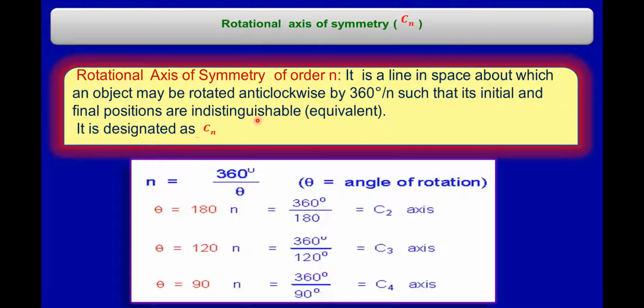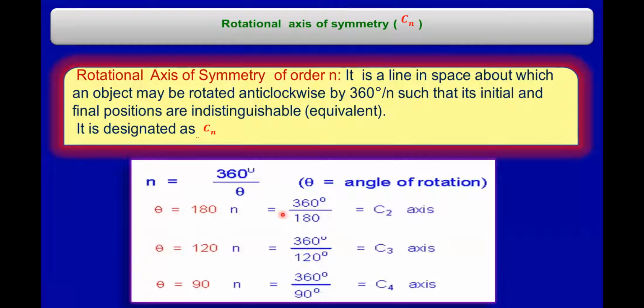In other words, if a molecule is rotated by 360 by n degrees and results in an indistinguishable, that is equivalent, structure, then the molecule is said to have a Cn axis of symmetry, that is, a rotational or proper axis of symmetry.